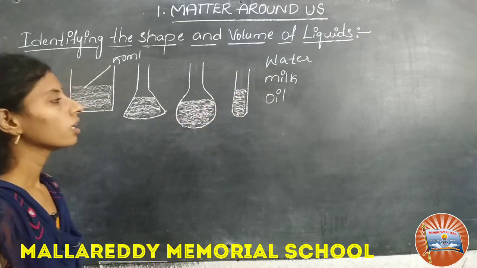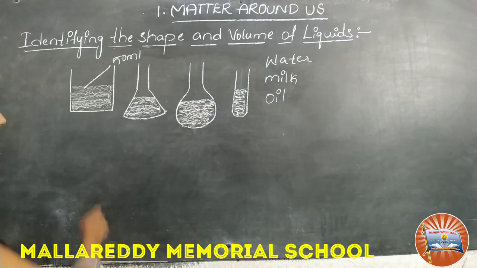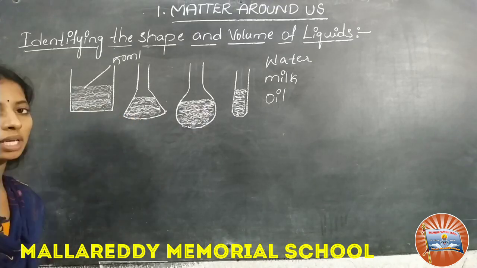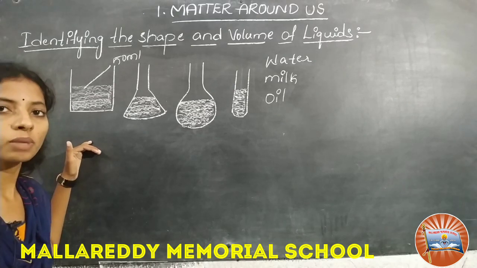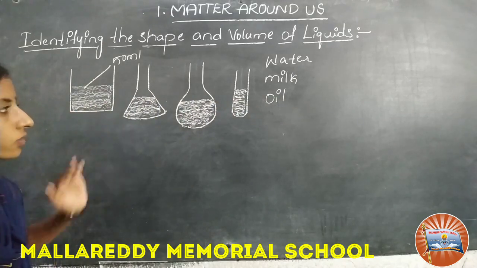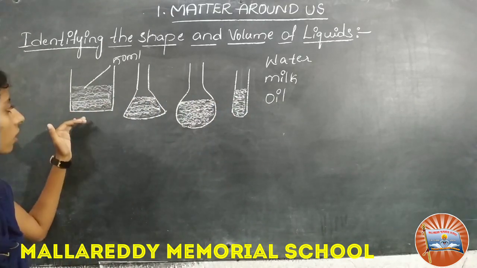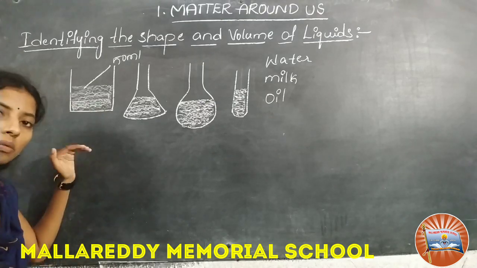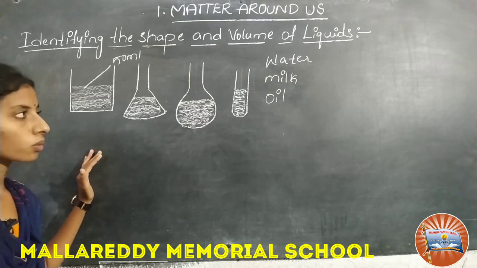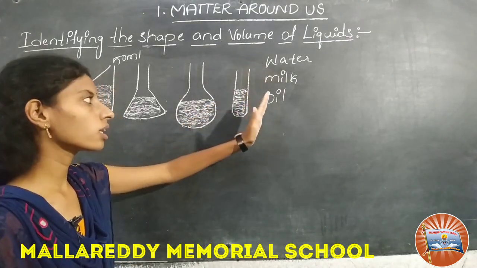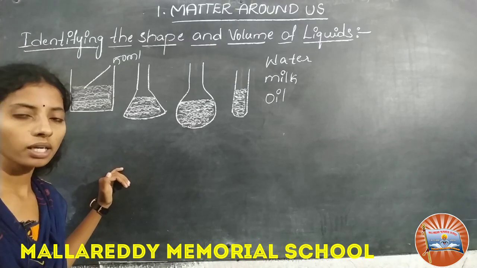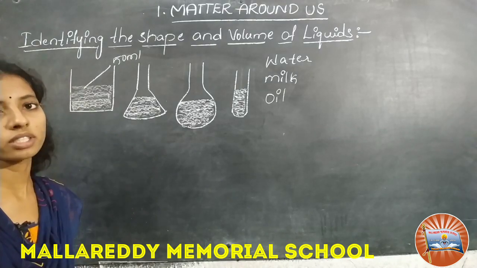For example, now come to milk. In a beaker, instead of water, I want to take 50 ml of milk. So what about the volume of milk here? Now come to oil. Remove the milk from this and take 50 ml of oil in this beaker. So what about the volume here? Has it changed? No. So the volume of water, milk, oil, whatever liquid we take, remains the same. But the shape is changed.